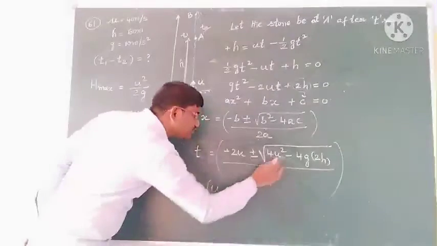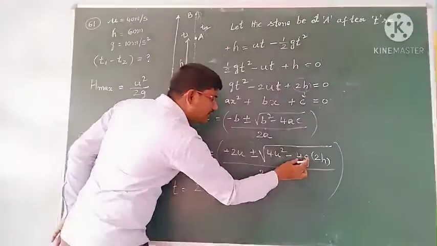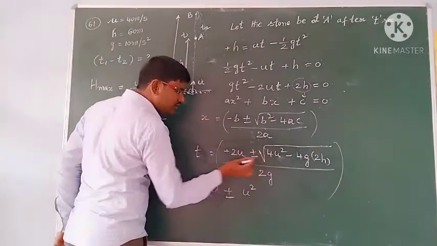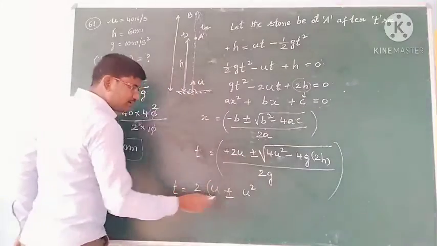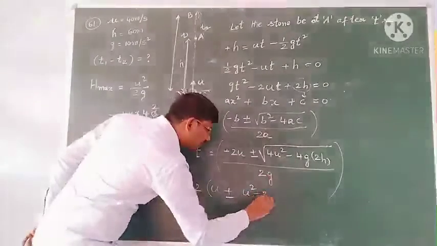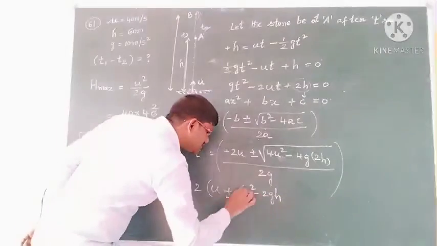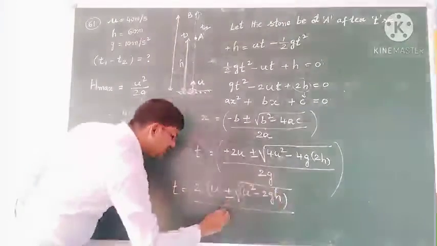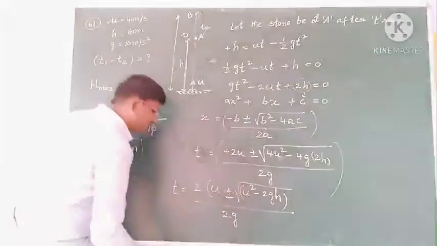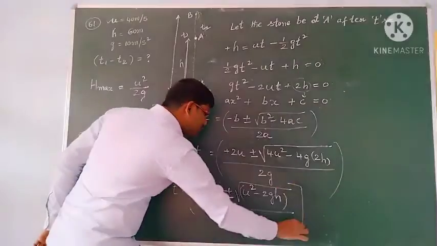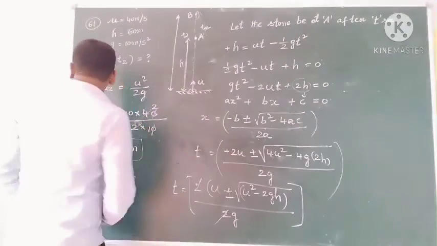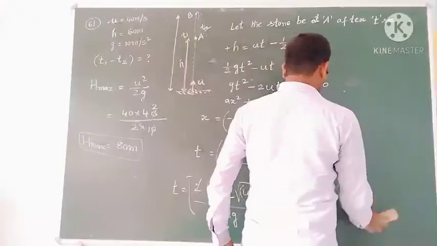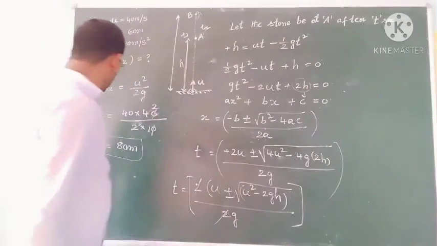So you have u square, and this 4 is common, 4 out of the root 2, that 2 we are taking common. So what do we have? u square minus 2gh. So on the root you have by 2g we have. Okay students, then this 2 gets cancelled. So the 2 and 2 gets cancelled.